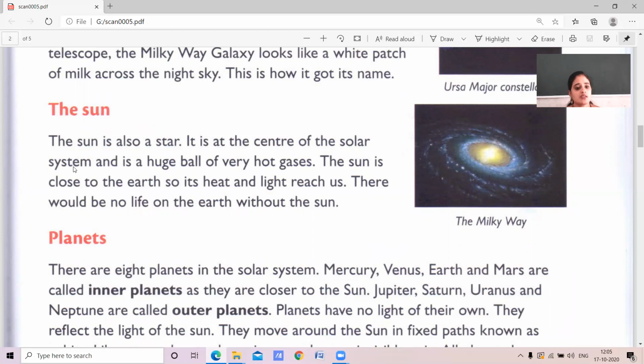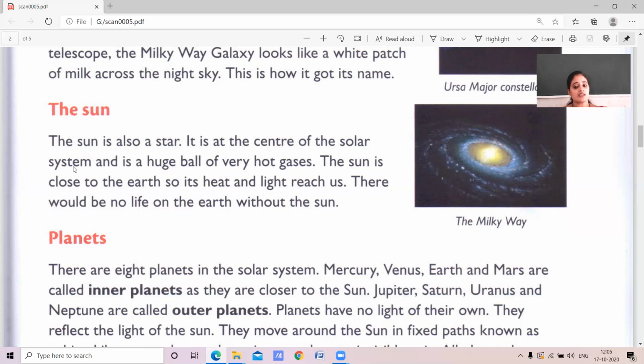The sun is close to the earth, so its heat and light reach us. There would be no life on earth without the sun. Yes, children. If the sun is not there, there will be no life. So, the sun is essential for all living organisms to survive.